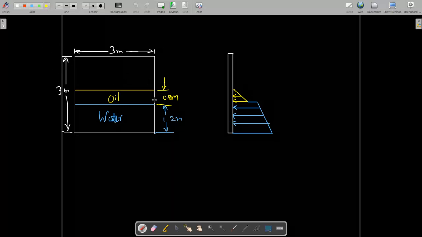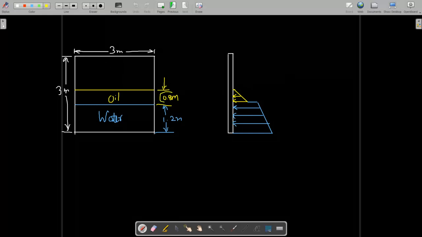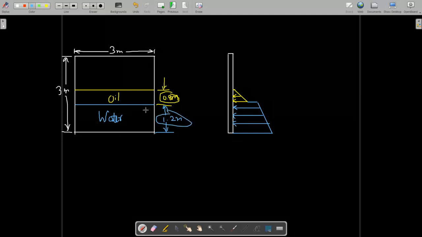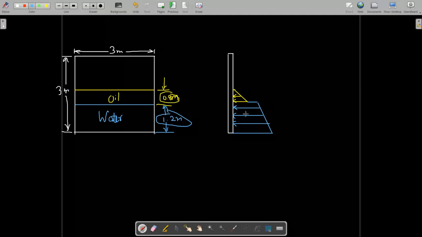So here, as per the given data, oil is up to a height of 0.8 meter and water is 1.2 meter. Okay, now we have to find the hydrostatic forces. So I have drawn the force diagram on the wall, showing what force is acting.